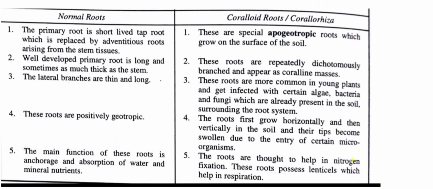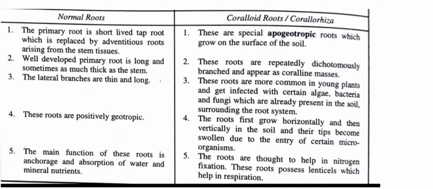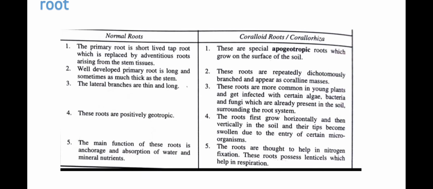The main function of the primary root is anchorage and absorption of water and minerals. The main function of the coralloid root is to help in nitrogen fixation. These roots possess lenticels which help in respiration. So these are the main differences between normal root and coralloid root.